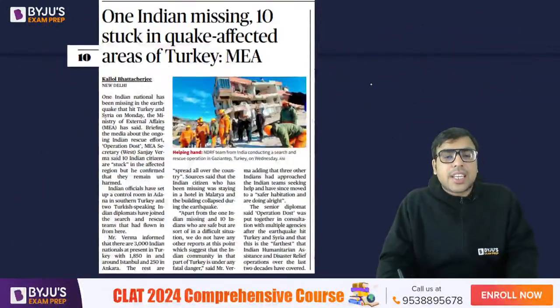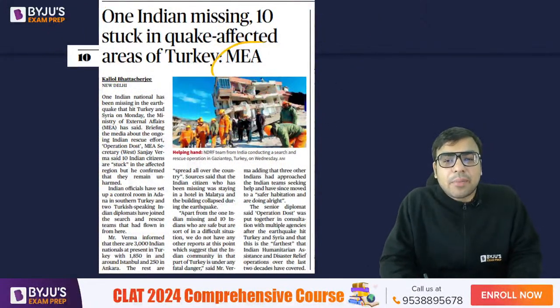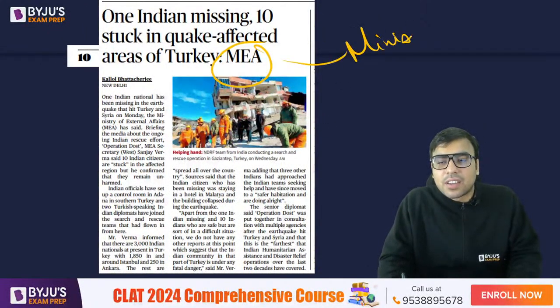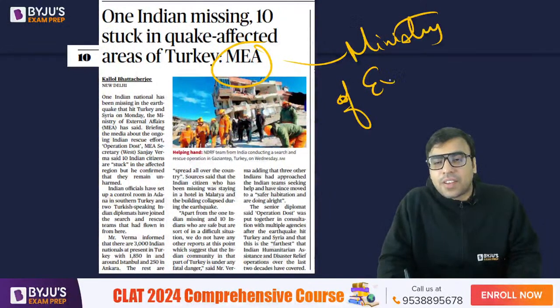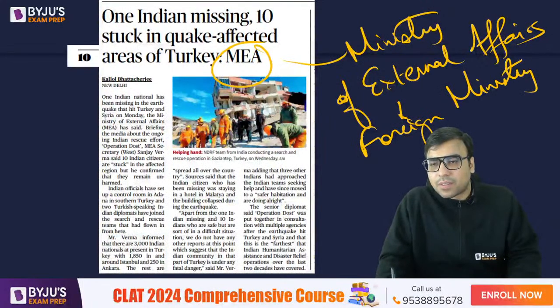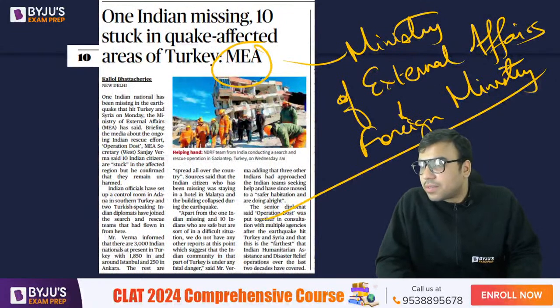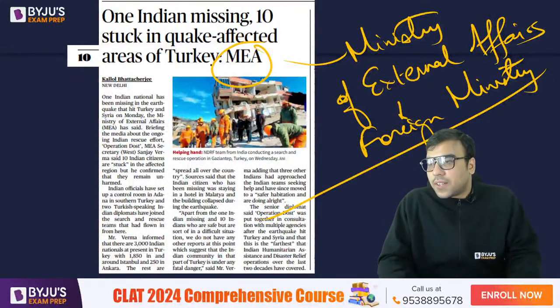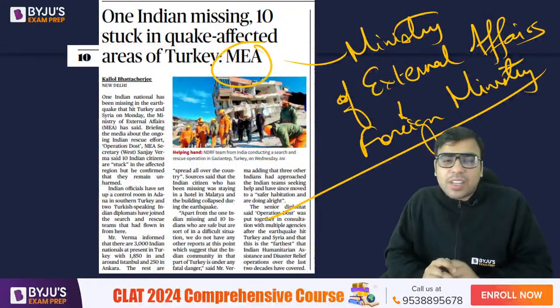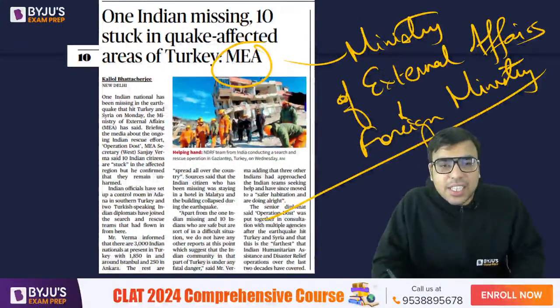Now, the next is Indian missing, 10 stuck in quake affected areas of Turkey, says MEA, Ministry of External Affairs, or you can call it the Foreign Ministry. So just have an idea about it. Amolia Raj, please correct your definition. IPO has a different meaning. Go and find out, it's homework. And after that, write in the comment.